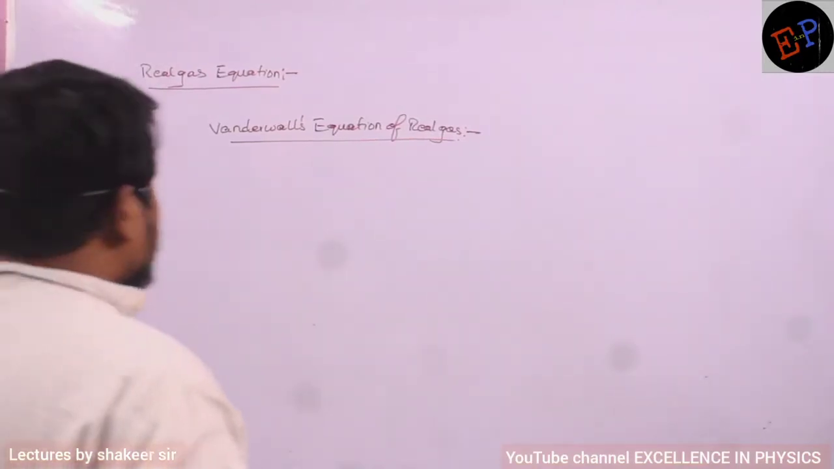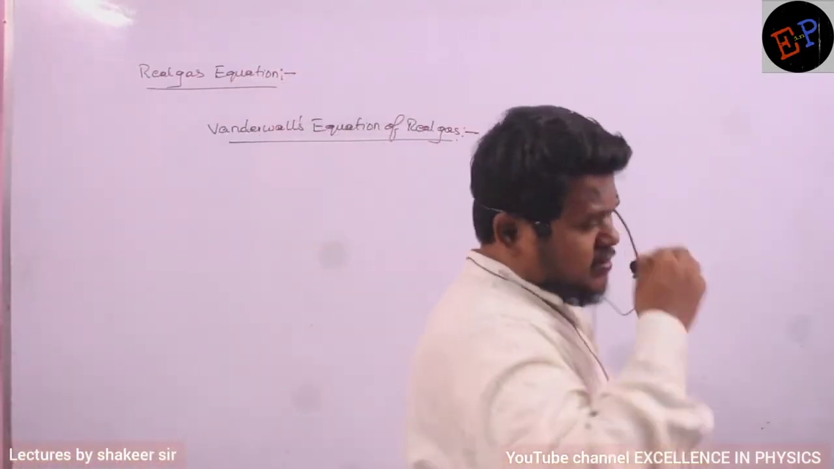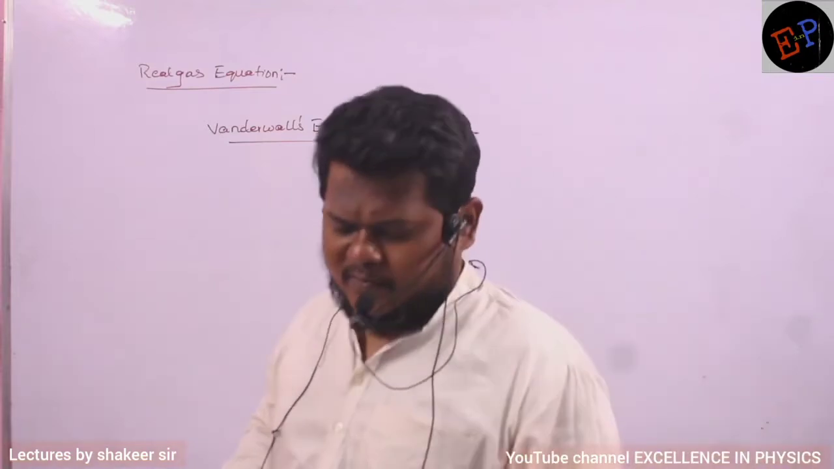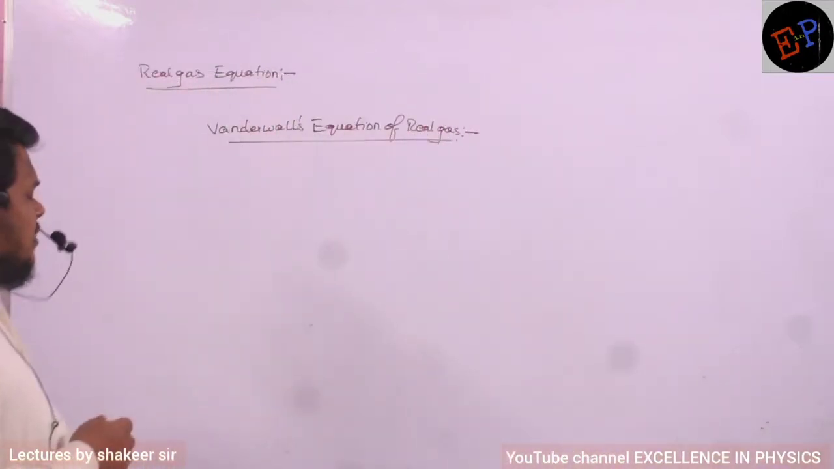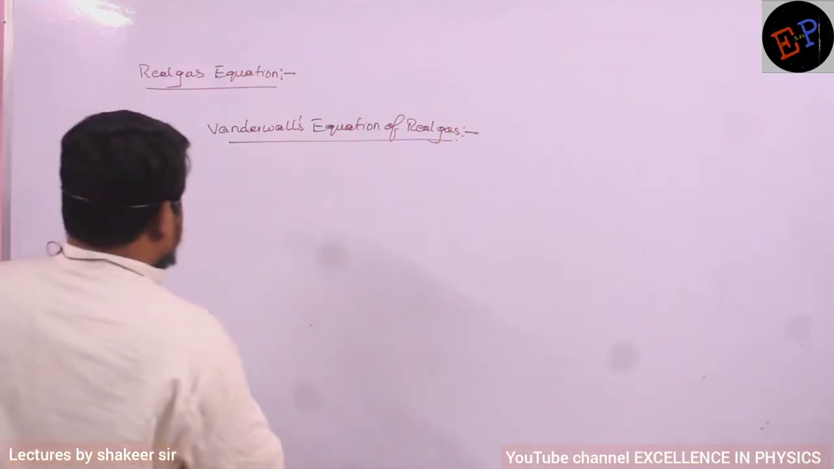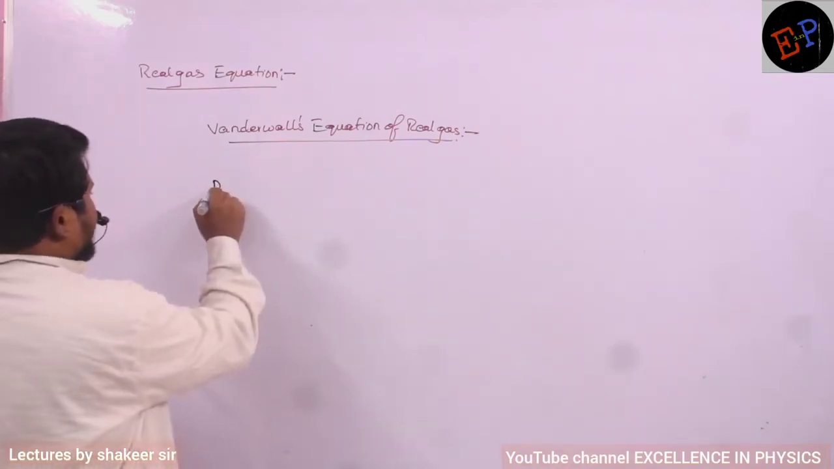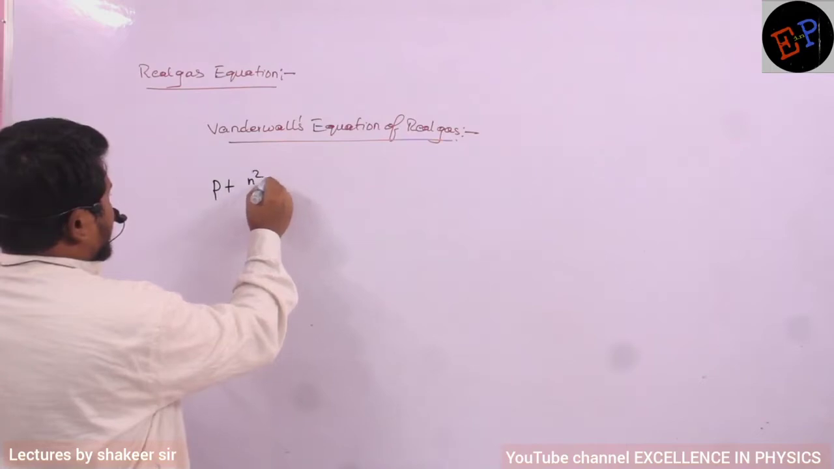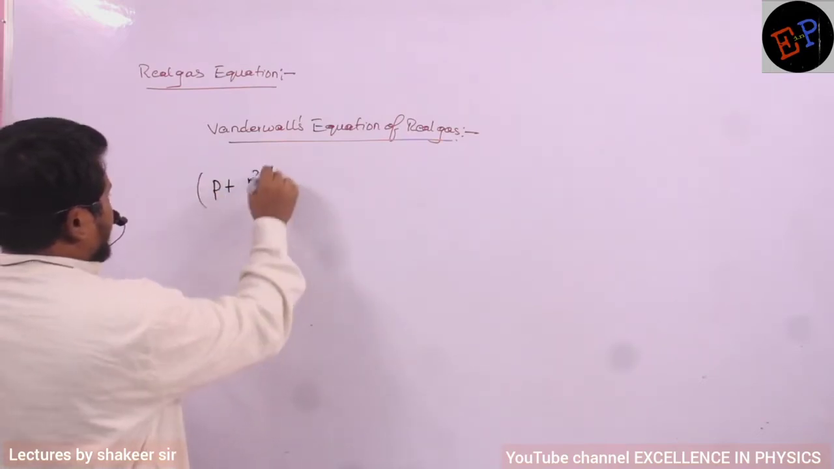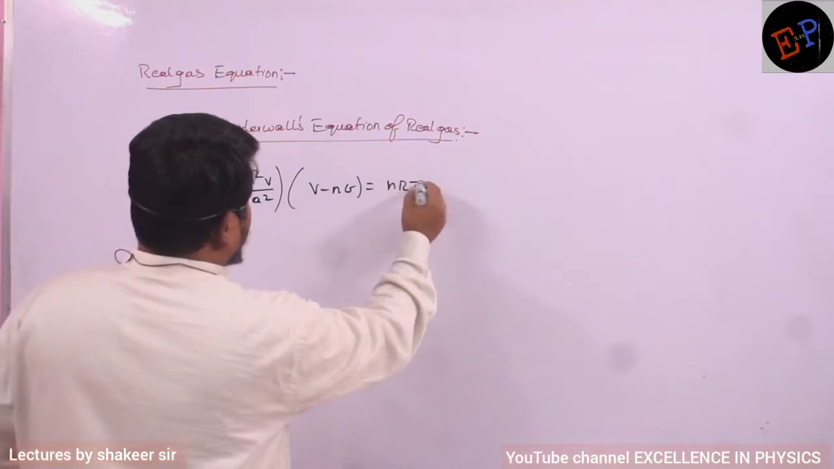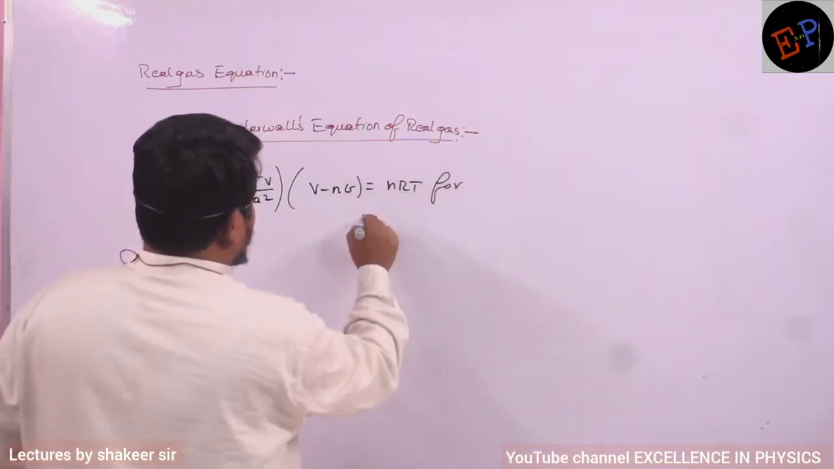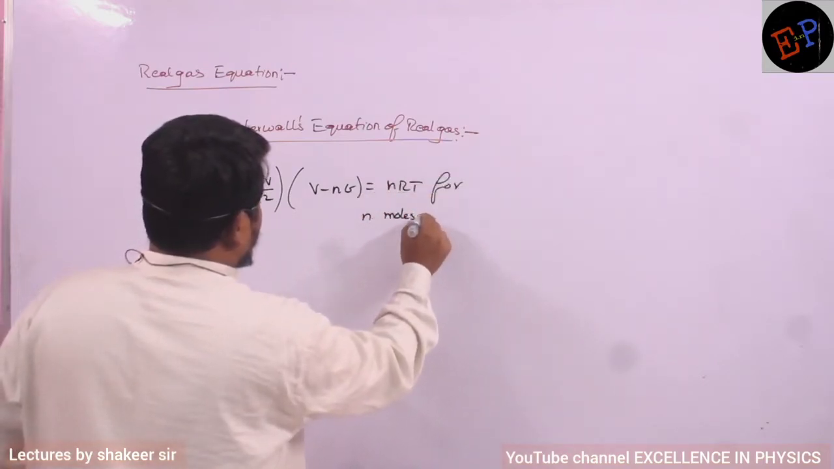Then we study about the equation of a real gas, which was given by van der Waals. So therefore it is called the van der Waals equation of a real gas. This equation is written like this: (P + n²a/V²)(V − nb) = nRT, for n moles of a gas.